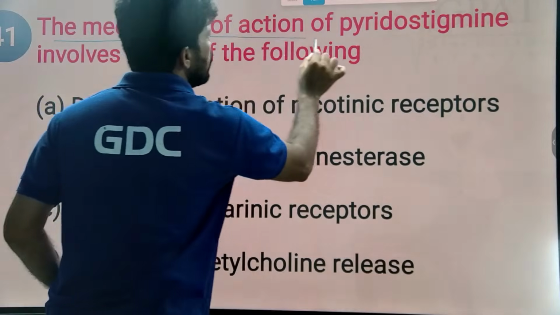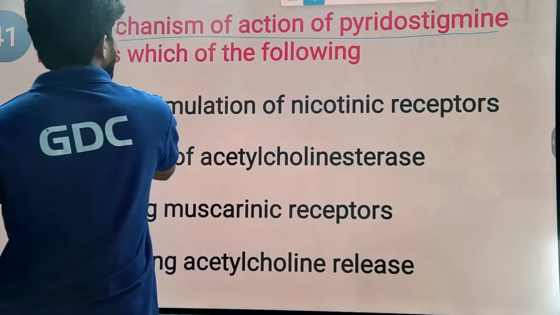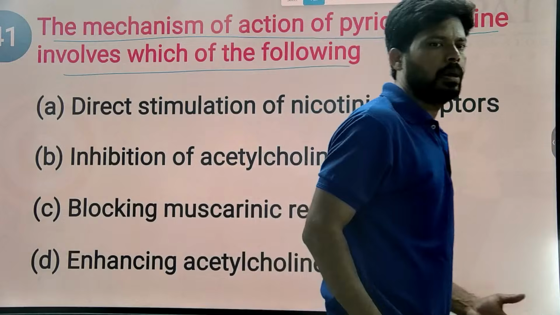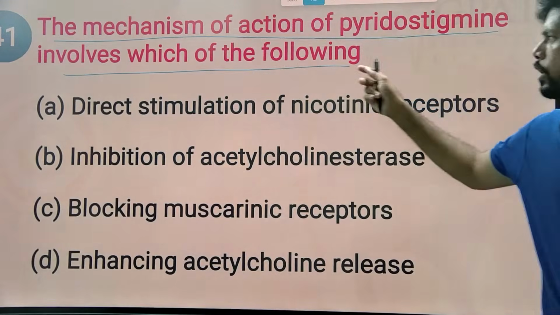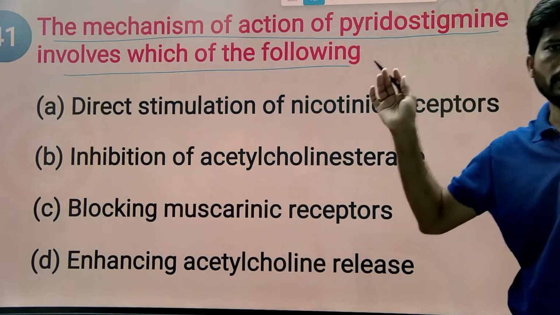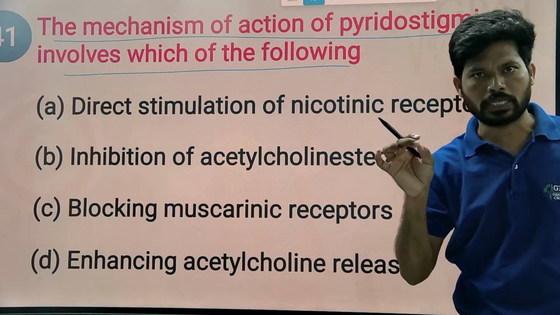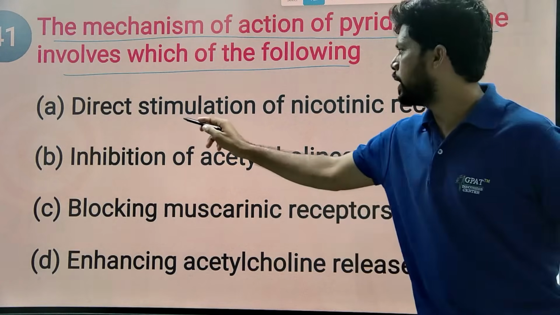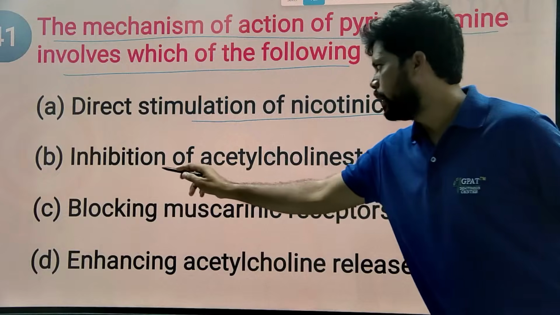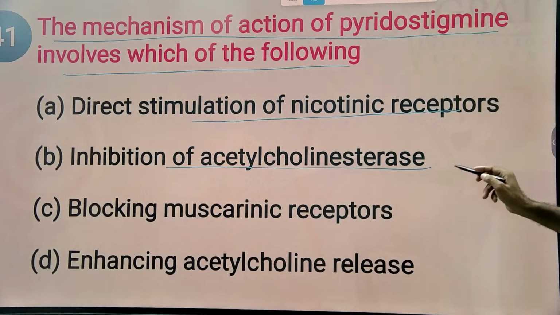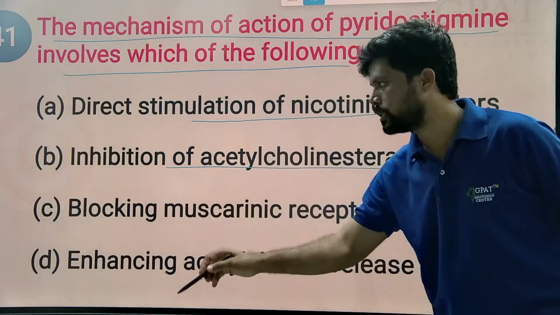The mechanism of action of pyridostigmine involves which of the following? Pyridostigmine is nothing but a reversible acetylcholinesterase enzyme inhibitor. Direct stimulation of nicotinic receptor, no. Inhibition of acetylcholinesterase enzyme, yes, it is a cholinesterase inhibitor.